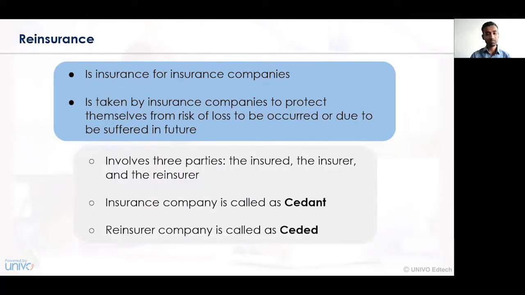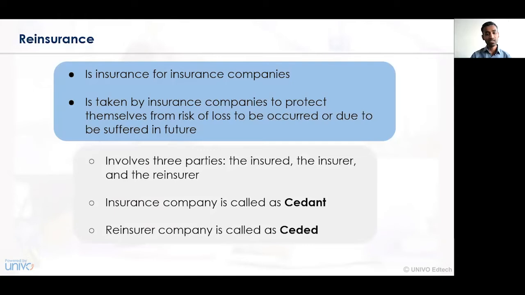Now let's look at the various parties involved in the reinsurance contract. We have three parties. The first is the person who is insured, that is the primary policy holder. The second is the insurer, that is the insurance company which has taken the insurance contract.